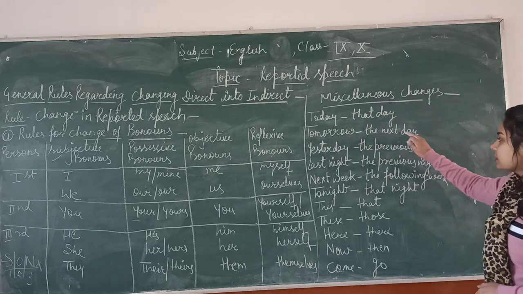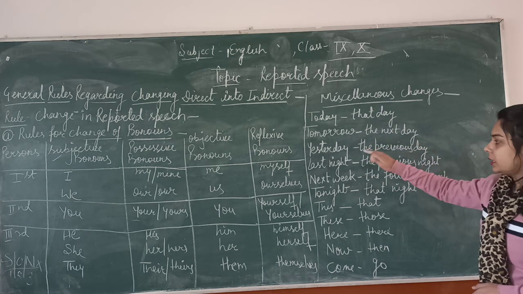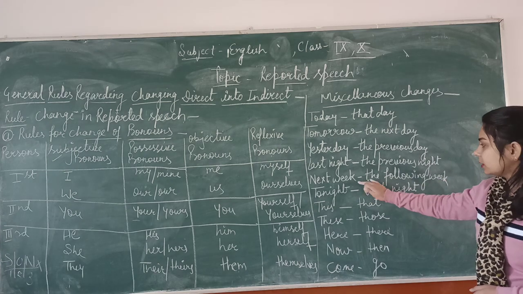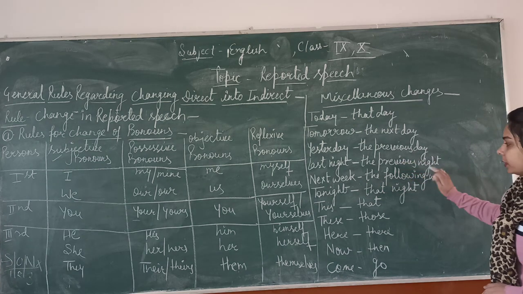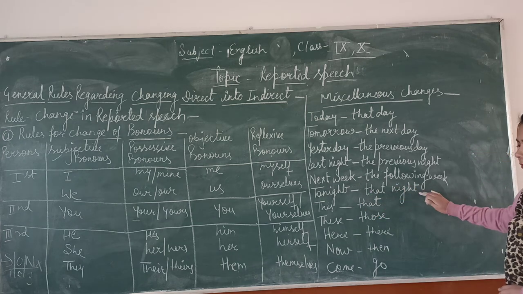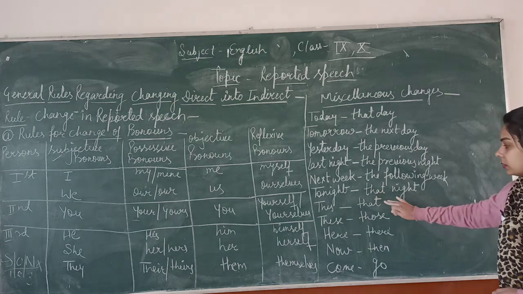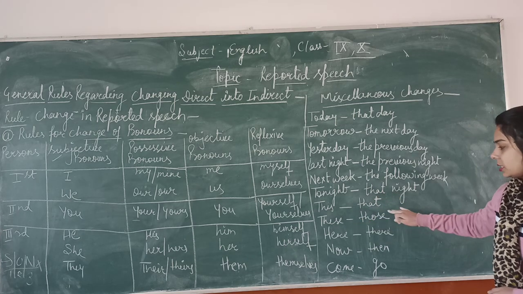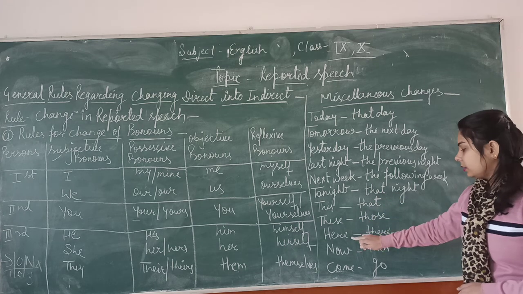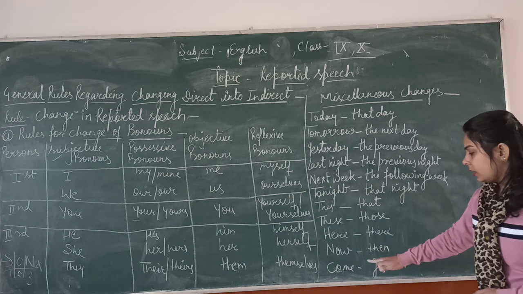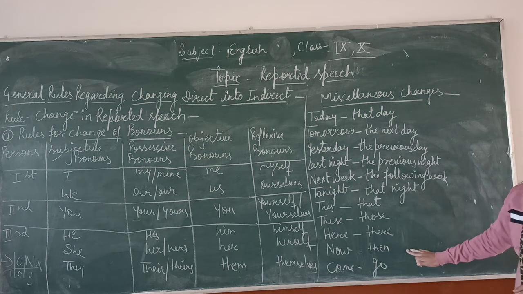Yesterday will be changed into the previous day, last night the previous night, next week the following week, tonight will be changed into that night, this, that, these will be changed into those, here, there, now will be changed into then, come will be changed into go.